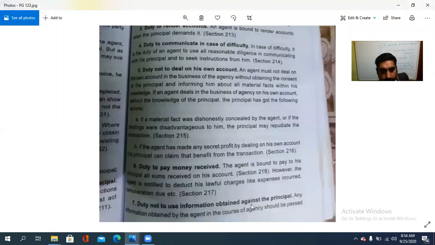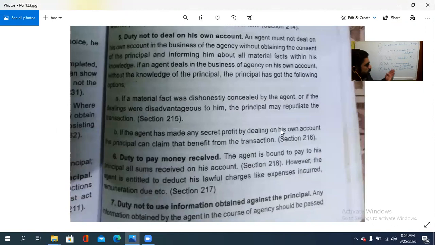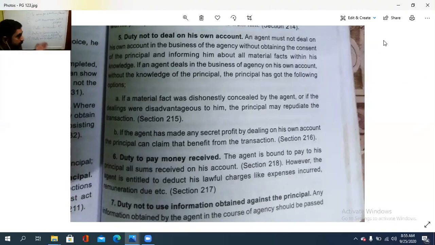So here, duty not to deal on his own account. അയാളുടെ സ്വന്തം അക്കൗണ്ടിലെ കാര്യങ്ങൾ ചെയ്യണമെങ്കിൽ he needs to take the consent from the principal. Whose principal's account touch ചെയ്യണമെങ്കിൽ he needs to take the consent from whom? The principal itself. So in such a case, if an agent deals in the business of agency on his own account without the knowledge of the principal, the principal has got the following option.